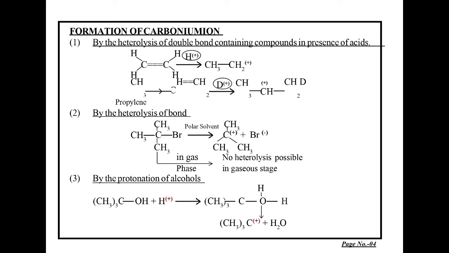Third is by the protonation of alcohols. Alcohols also contain oxygen atom with two pairs of lone pairs of electrons on the oxygen atom. So they can easily be protonated. For example, tertiary butyl alcohol, whenever protonated with the acid, we find that hydrogen atom is added on the oxygen atom with the formation of the positively charged hydronium ions. These ions readily decompose and gives tertiary methyl carbonium ion, which is very stable in nature, and water.